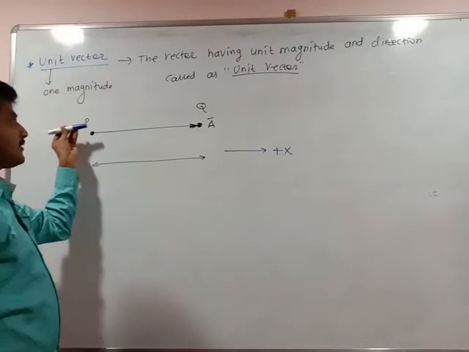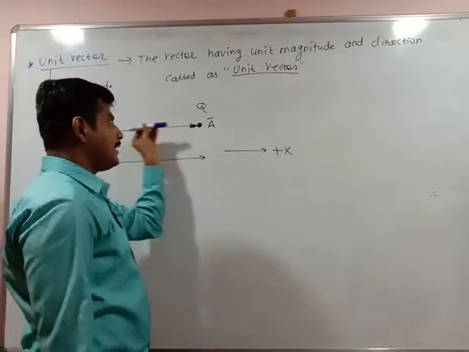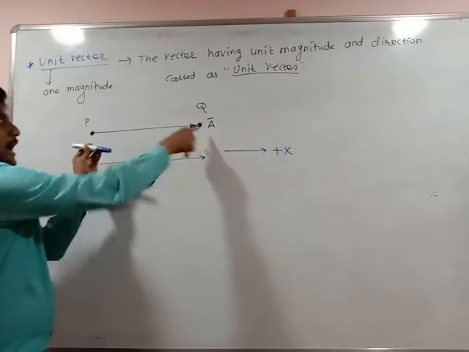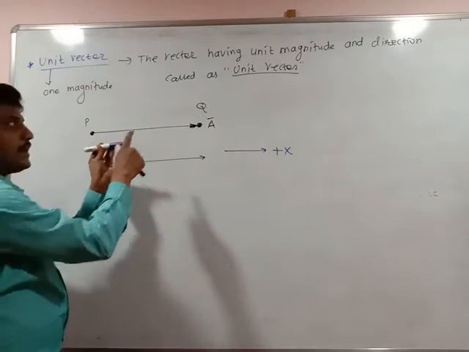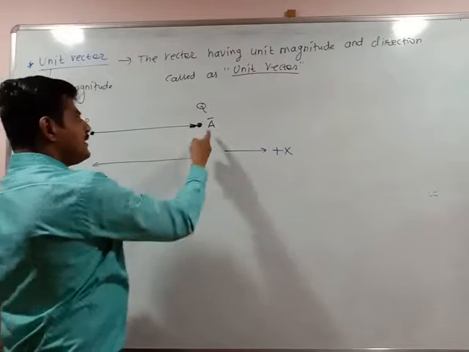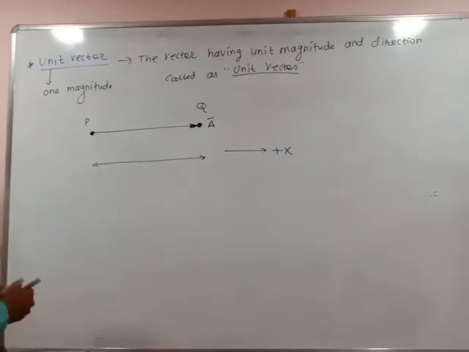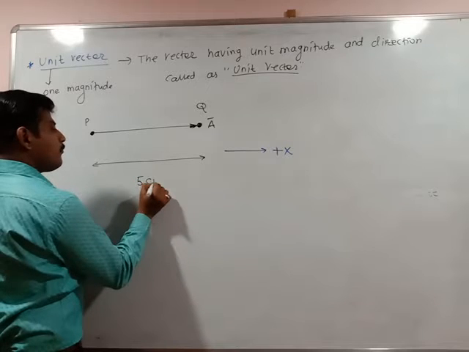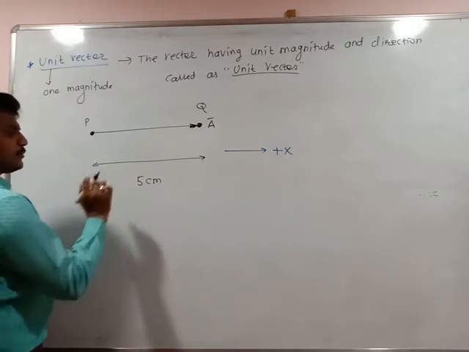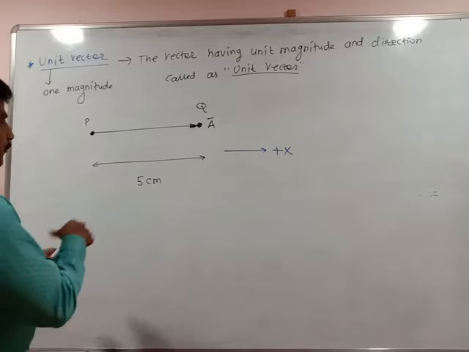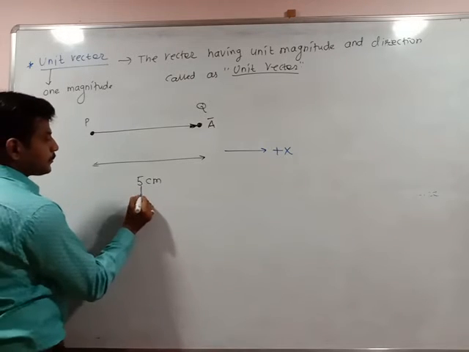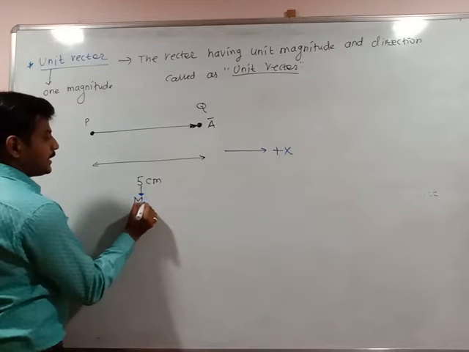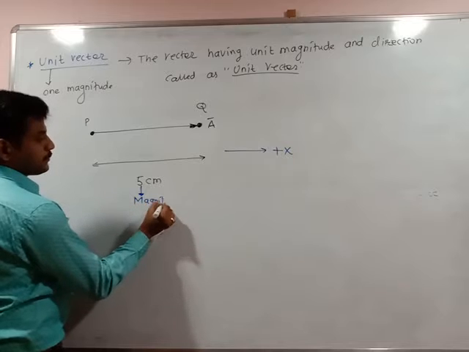So the pen is moving in a certain direction, and that direction can be indicated by vector a bar, having magnitude, meaning the size, as well as direction. Now suppose it covers a distance of 5 centimeters. So 5 is the magnitude.